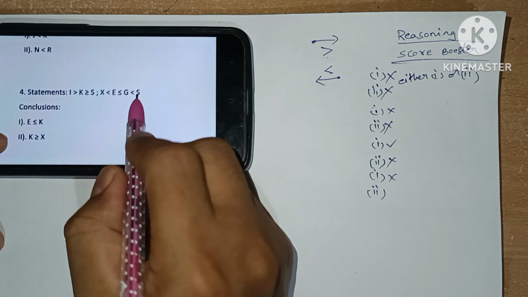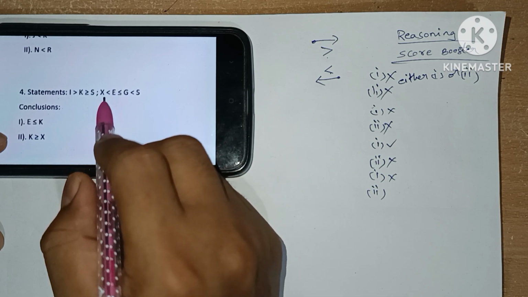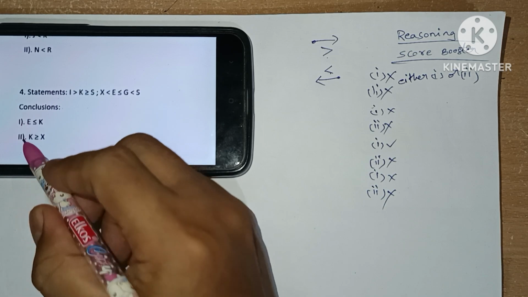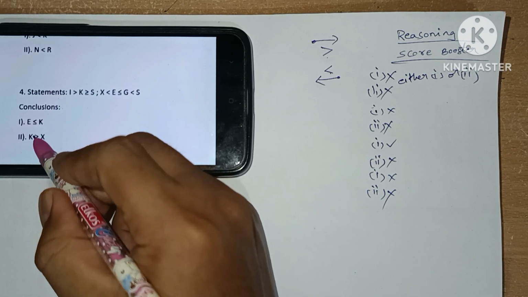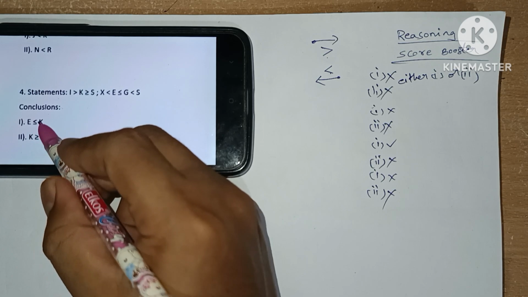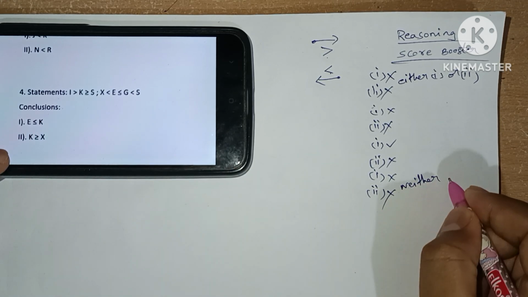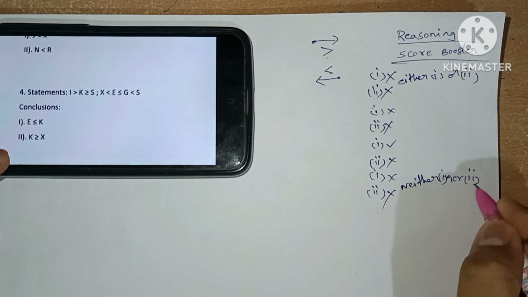From S we can reach X, but there is a missing equal to, so the second conclusion will be false. Here we see K is common and K is greater both times, so the answer for this one will be neither 1 nor 2.